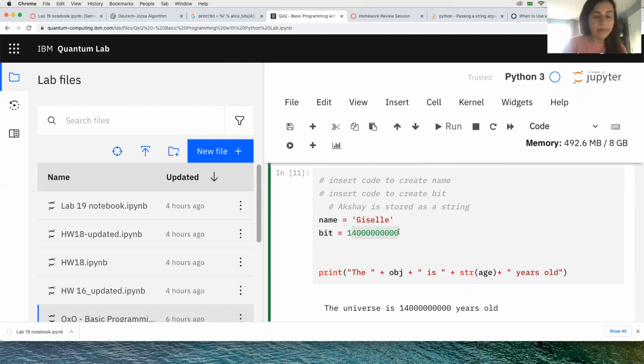In Python, to assign a number, you don't need the quote symbols. You can just write a number because it already understands it as a number. And having that, I can print it.